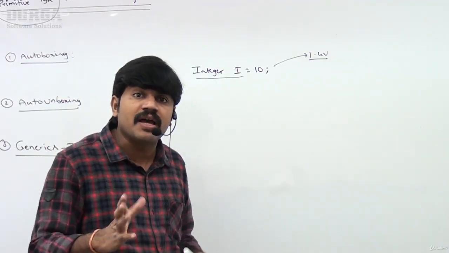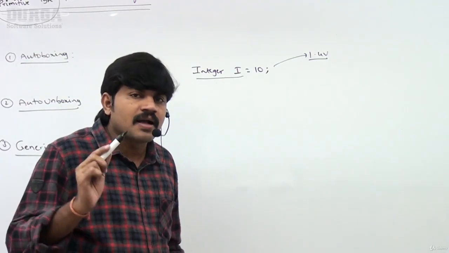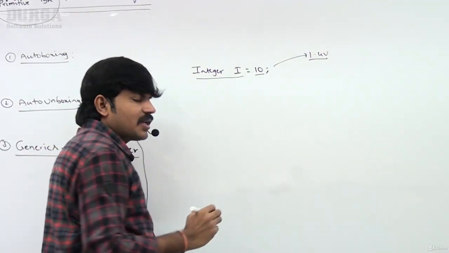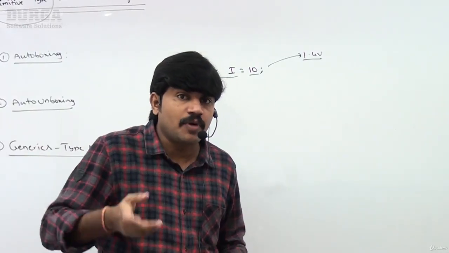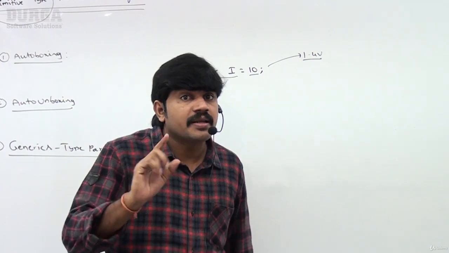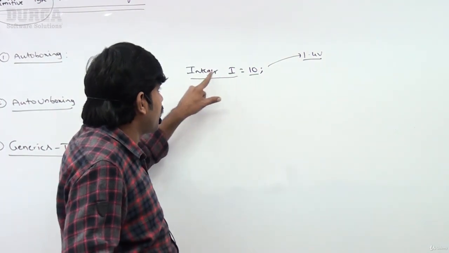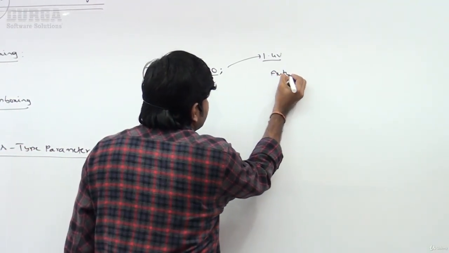How is it valid, sir? Internally, the compiler converts int to Integer type automatically, primitive to object type. Who is responsible? The compiler is responsible. This automatic conversion from primitive type to object type is nothing but the auto boxing concept.